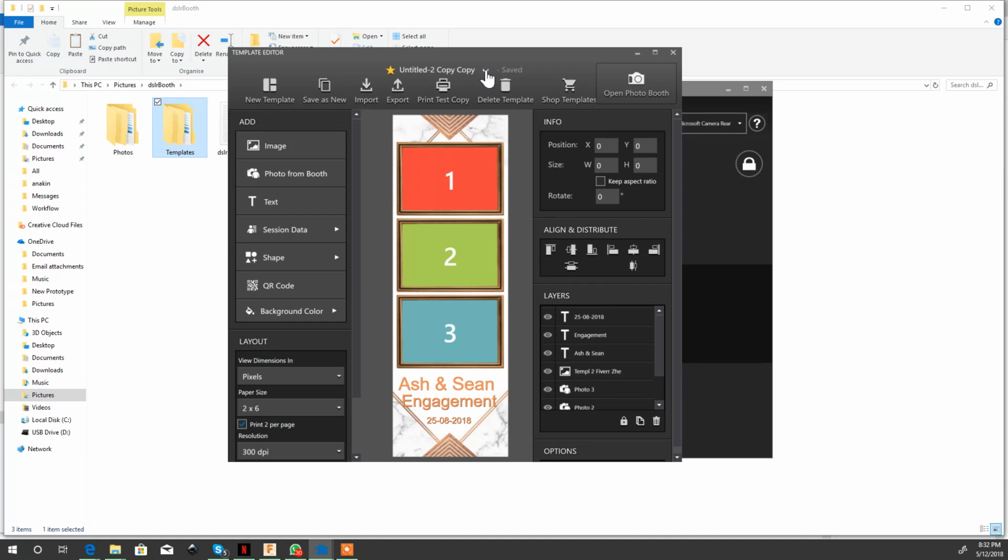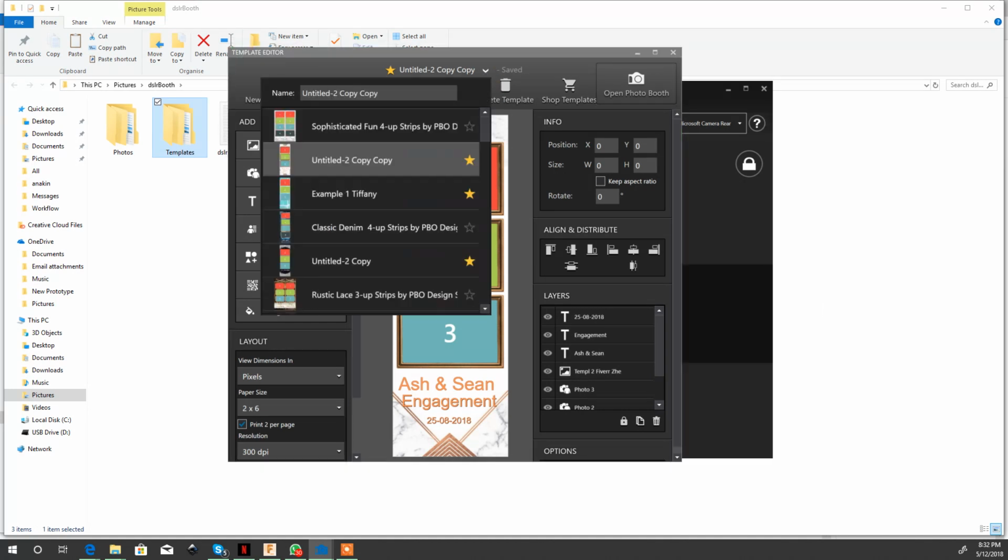Okay, so now if you click on that, it should drop down with all the different templates. So there you go. I've got all my different templates here, and that's ready to go. Alright, have fun.